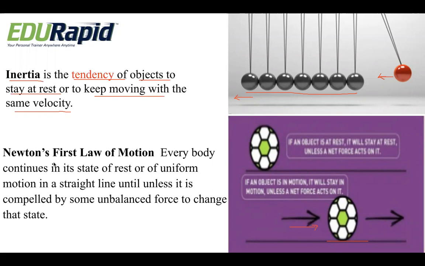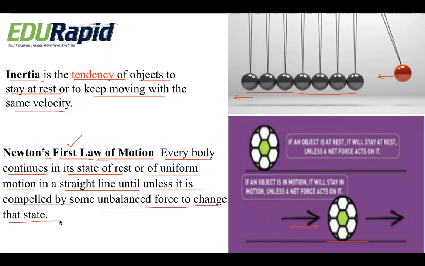So keeping in mind inertia, Newton has given the laws of motion. Newton has proposed three laws of motion. So let us study the first law of motion. What does it state? Newton's first law of motion states that every body continues in its state of rest or of uniform motion in a straight line until and unless it is compelled by some unbalanced force to change that state. This is the first law of motion proposed by Newton.